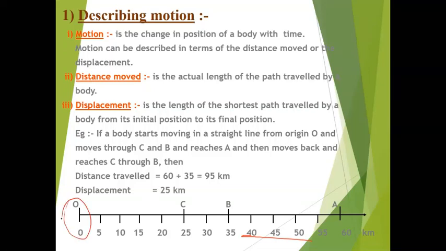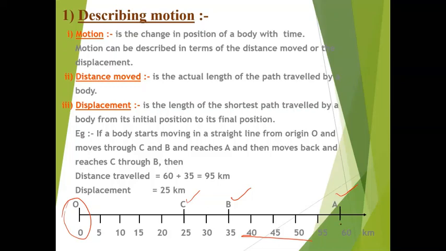Now you are starting your journey. If a body starts from the origin and moves to C, then B, and then you reach A, you can see what is the distance traveled. This is a distance graph. Now the total distance traveled is 60.